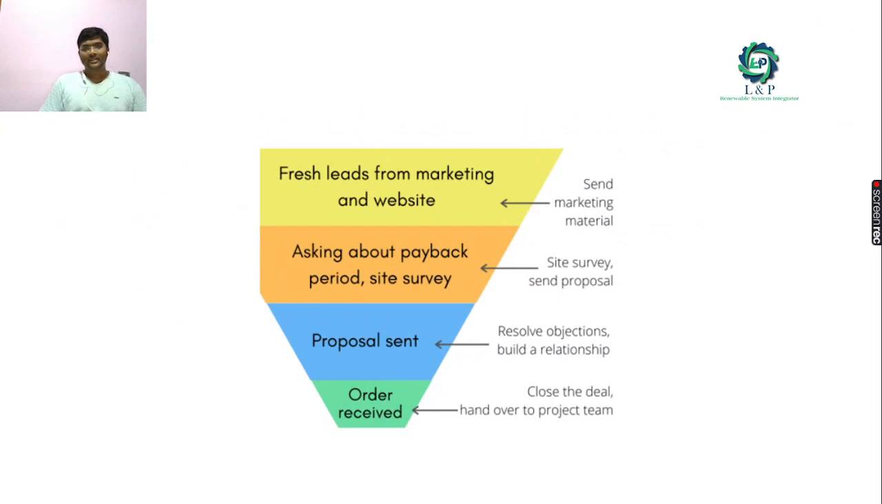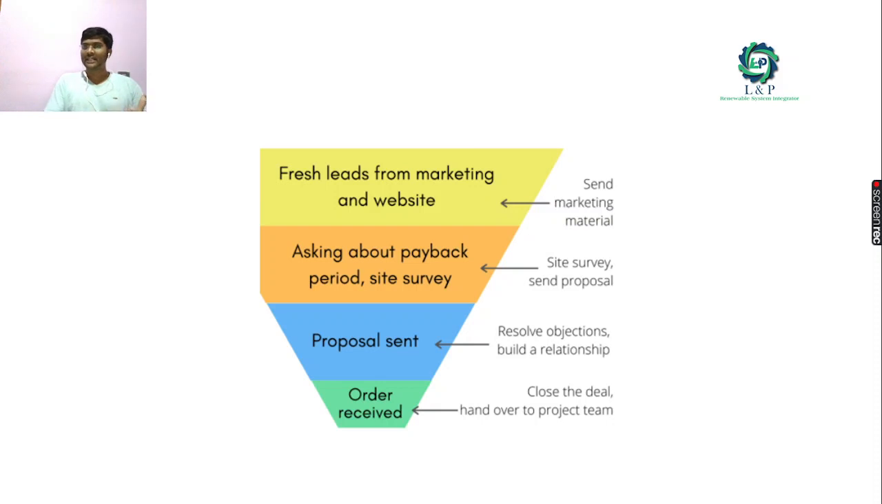For that we can have four stages. One is fresh leads, which you can get from marketing and from the website, along with all the most basic information that should be there in solar sales, like the site survey, and they will ask about the payback period. Once you have these details, you can send the proposals. Once you send a proposal, you should resolve the objections and build a relationship. At last, once the order is received, close the deal and hand over the project to the project team. So these are the four important things.